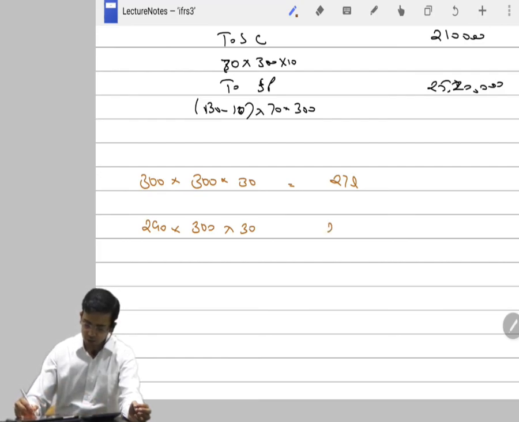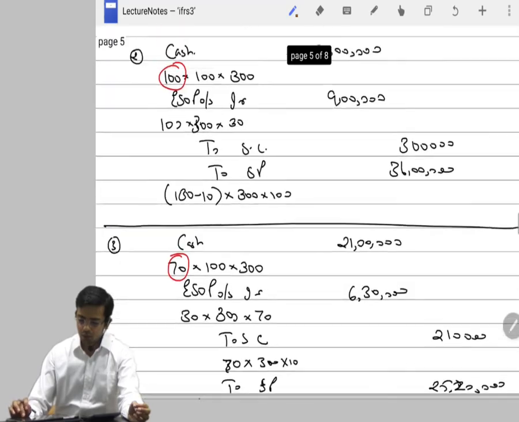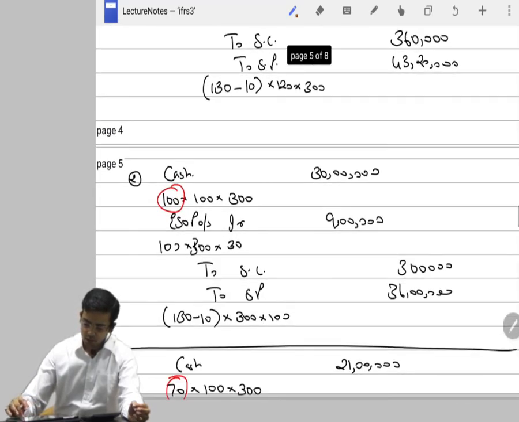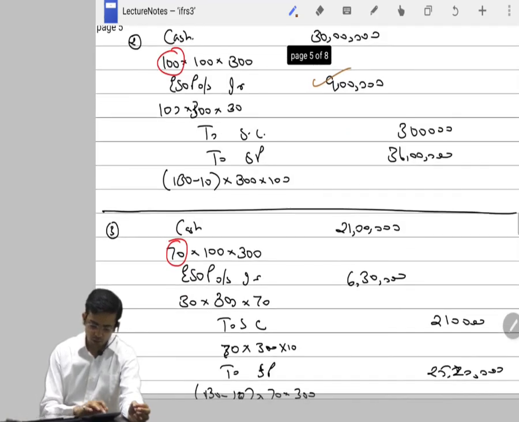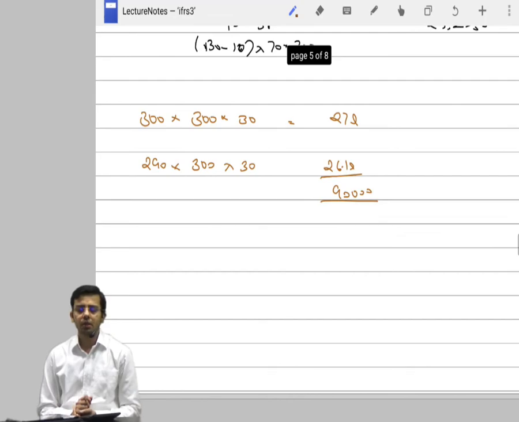That makes it 26.1 lakh. So there is a difference of 90,000. We can even cross check. We start with 27 lakh, deduct 10.8, 9 and 6.3. We get exactly 90,000. You can always cross check.